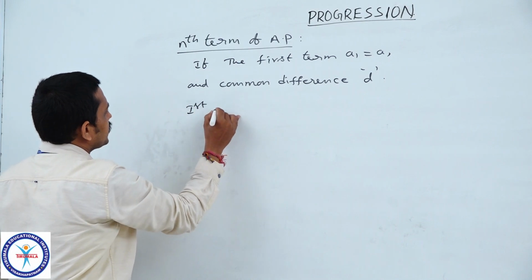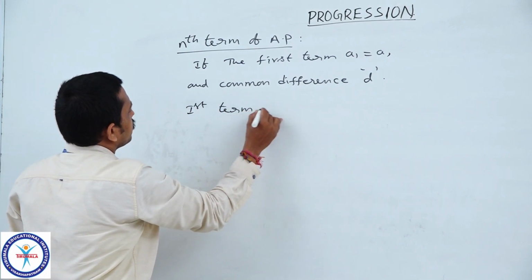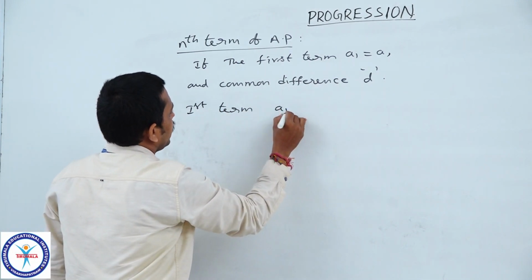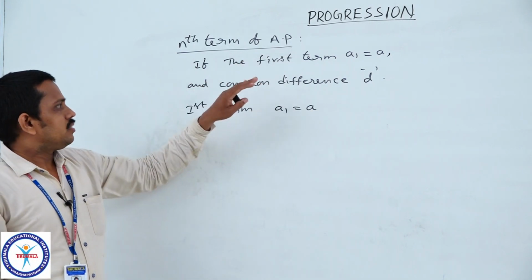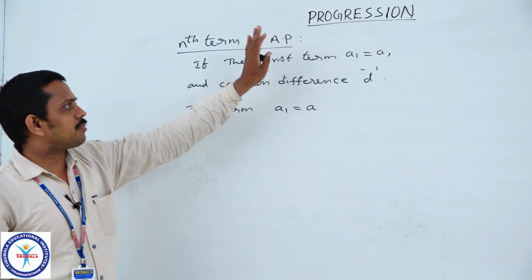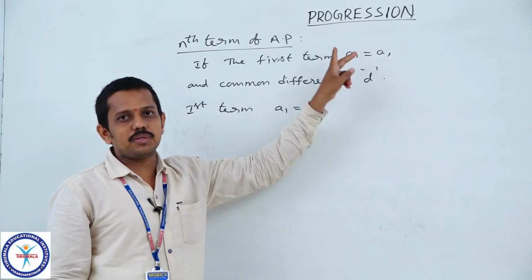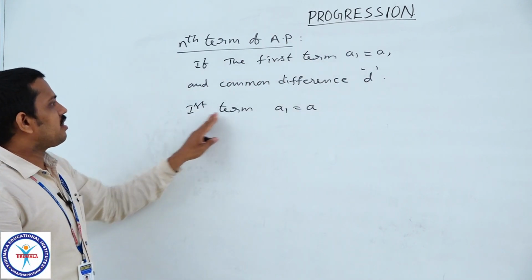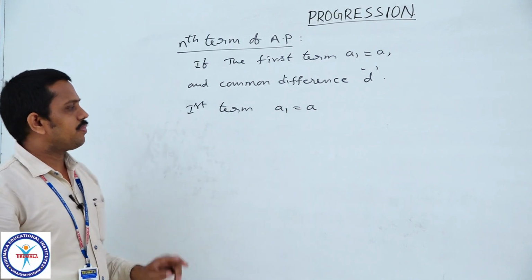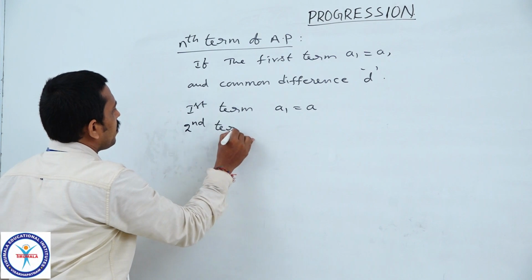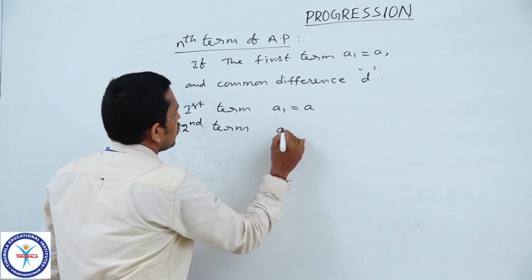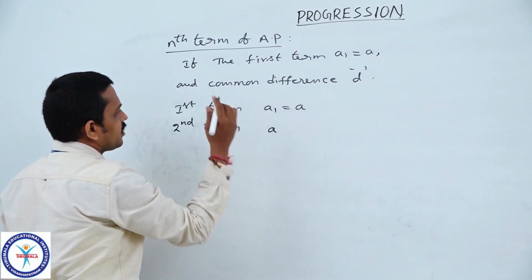First we will write the first term. First term A1 is equal to A. What is arithmetic progression? The terms of the arithmetic progression are obtained by adding a fixed number to the preceding term. So here the first term A1 is equal to A. Then what is the second term? It is obtained by adding common difference D to the first term.